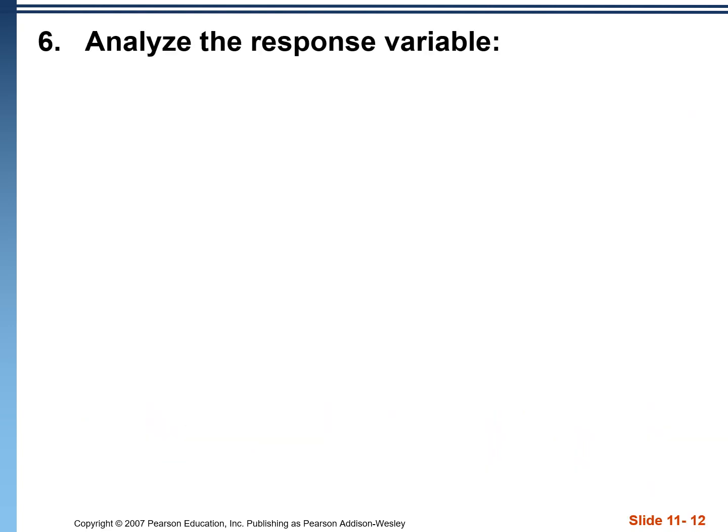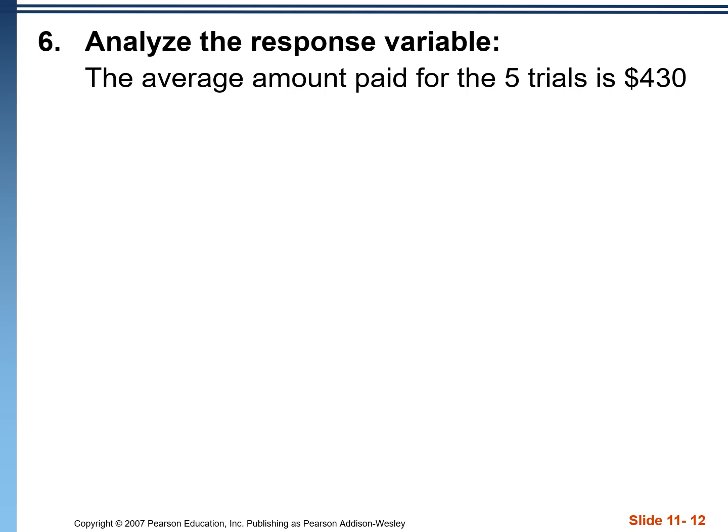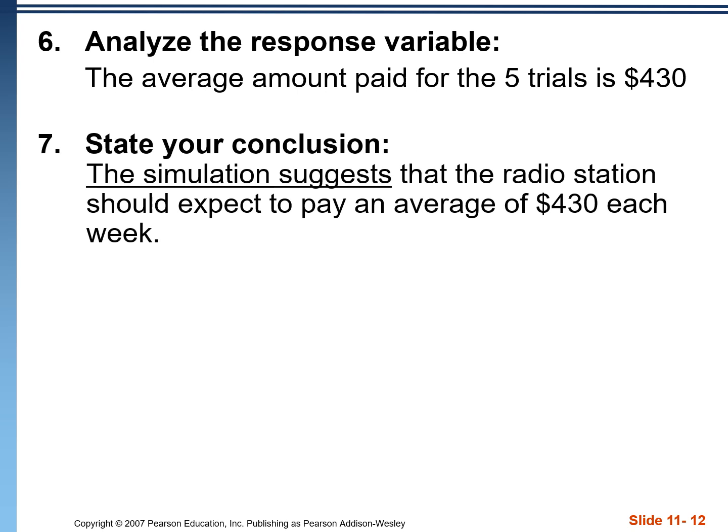So the response variable will always be either the average across all the trials, or if it's categorical data, it'll be the proportion across all trials. In this case, the average amount paid for the 5 trials is $430. And for our final sentence, we always want to start it with "the simulation suggests," just to qualify this as the fact that it's not real life. We might see variation in real data. So the simulation suggests that the radio station should expect to pay an average of $430 each week.